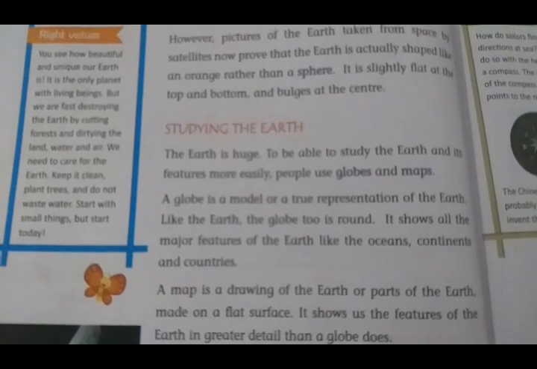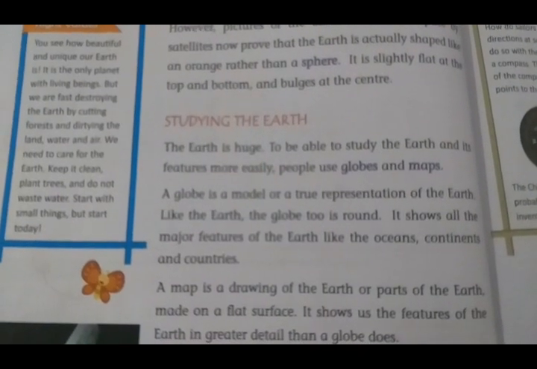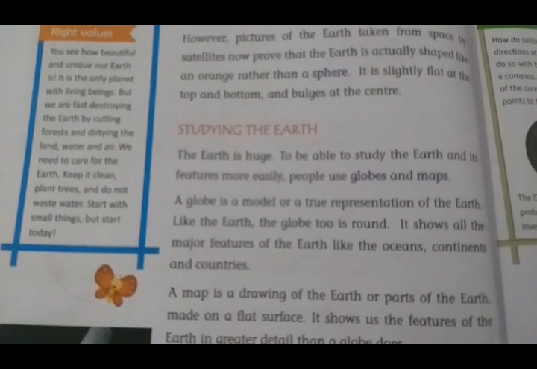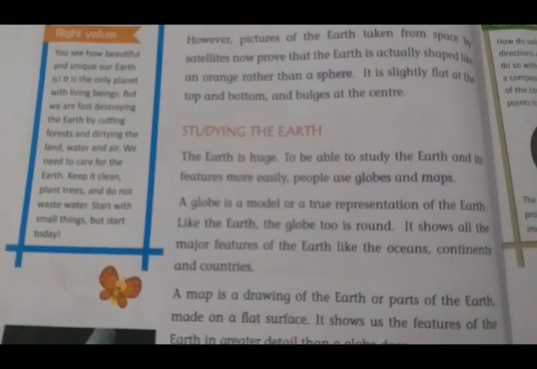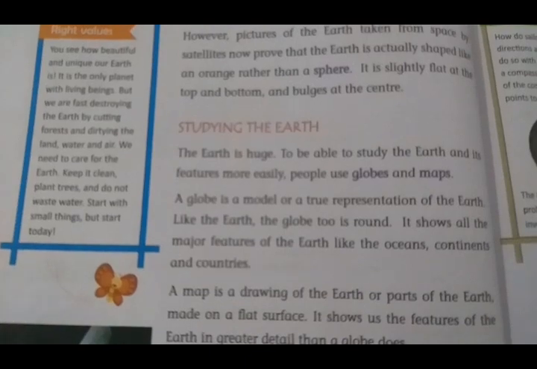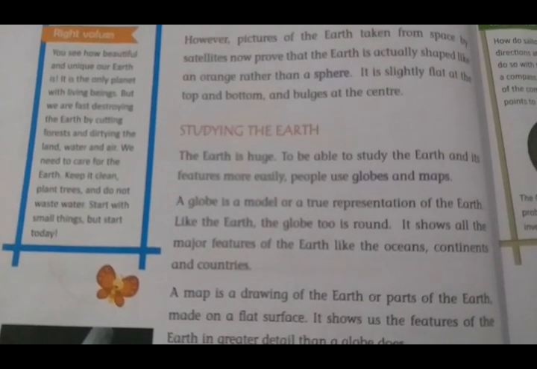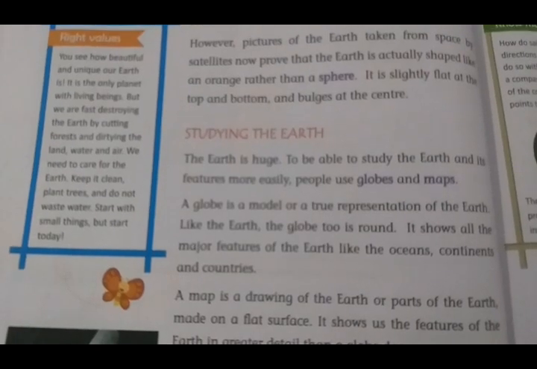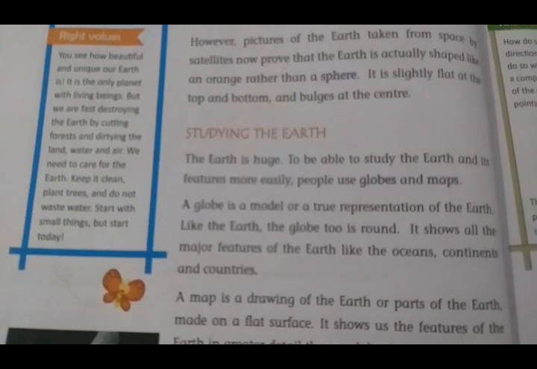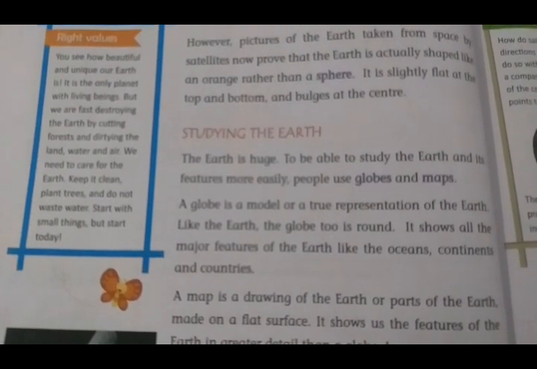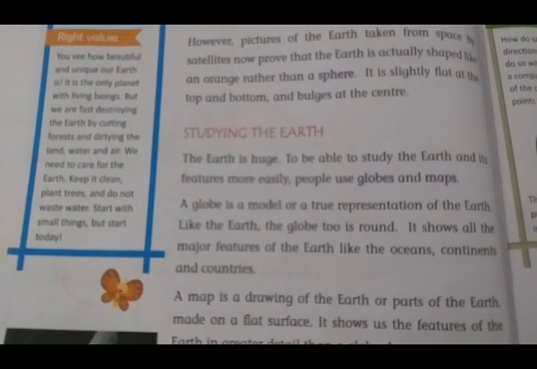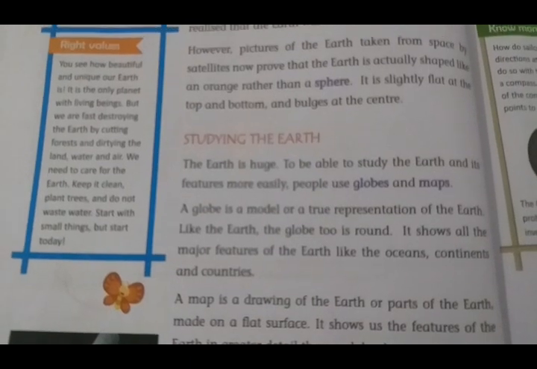Secondly, let us learn what is a map. A map is a drawing of the earth and its features on a flat surface. A map can show us many small details.